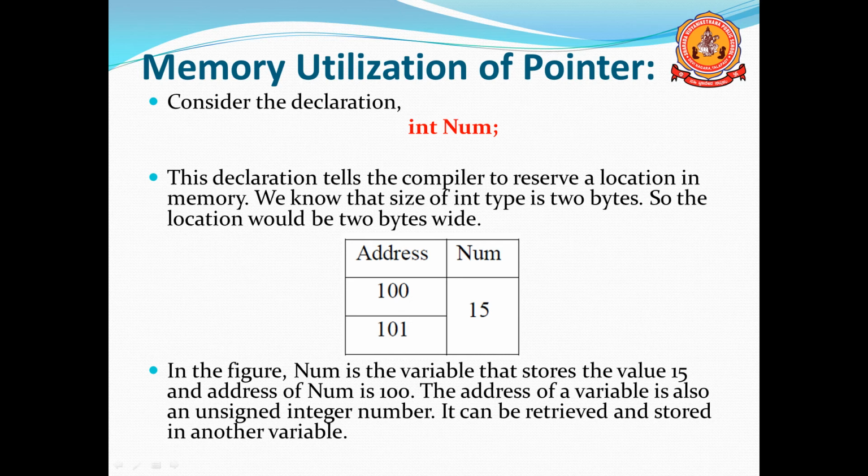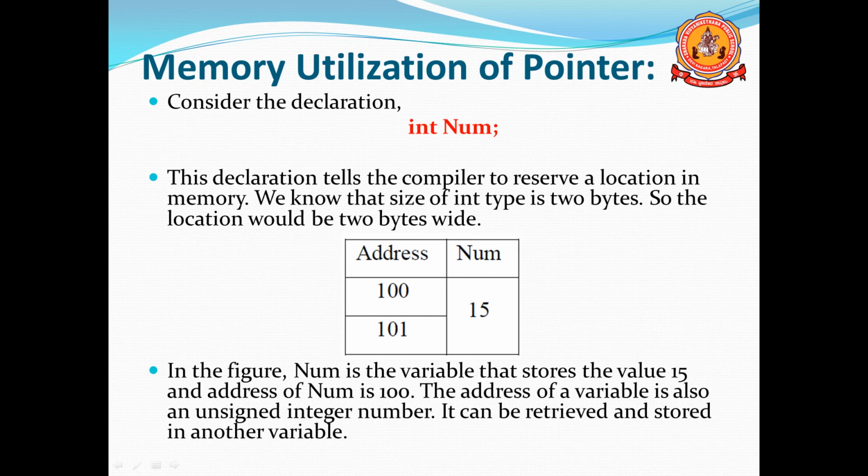So here 2 bytes are assigned for the variable num. 100 is one byte, 101 is one more byte. So 2 bytes are assigned for the variable num, and here the value assigned is 15. In this figure the variable stores the value 15. If you use num is equal to 15, the data stored in num is 15, and the address of num is 100.